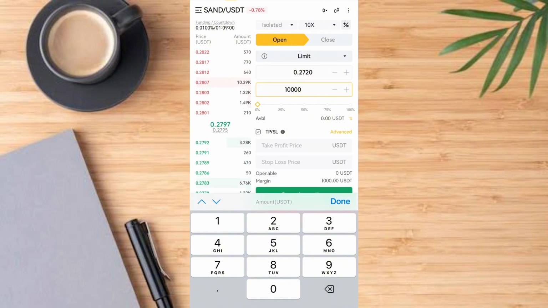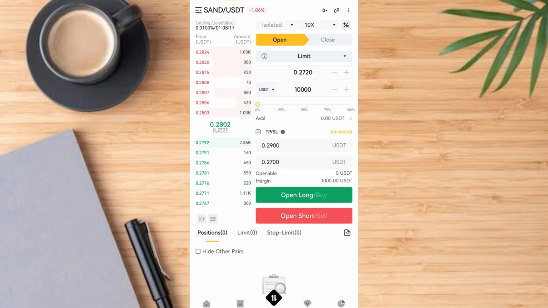You can as well tap on this button, stop loss and take profit. Now this is another important feature that you need to use on this platform. So you've entered the price, when the price falls to 0.2720. Now you want to take the profit when the price is 0.2900, that's when you want to take profit, and you want to stop loss when the price is 0.2700. Then you go ahead and tap on open long.